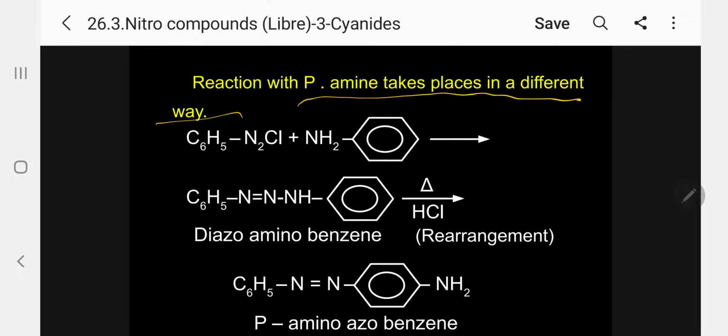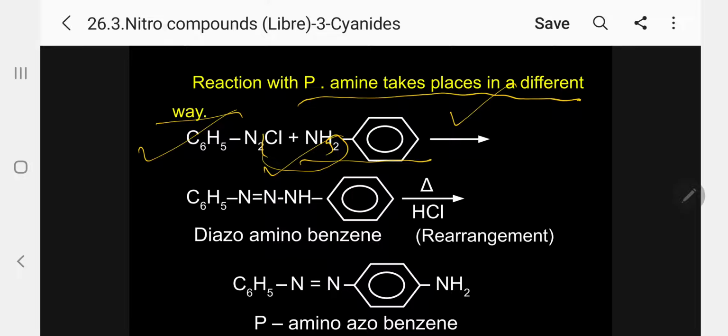We have seen that the primary amine, that is aniline, reacts in a different way. Kindly follow. When treated with the diazonium chloride, aniline loses H and Cl is removed as HCl, and an intermediate is formed, diazoaminobenzene.